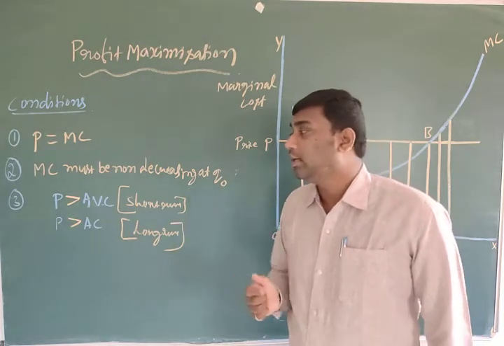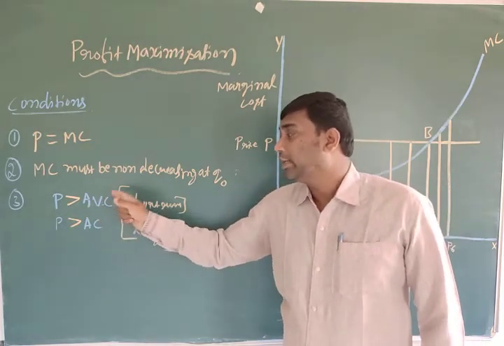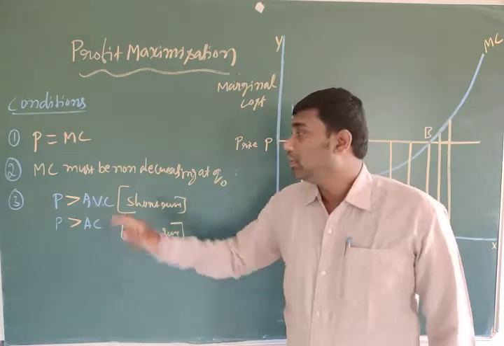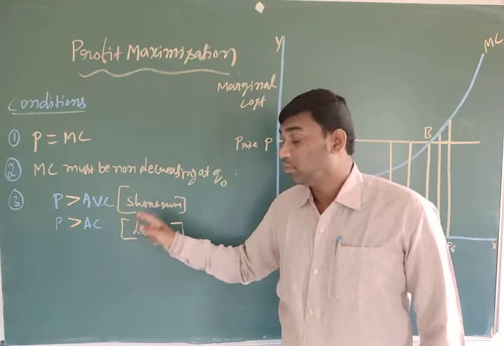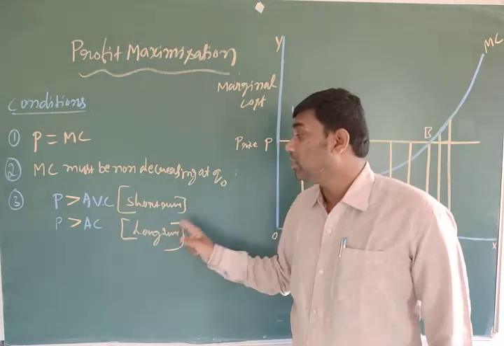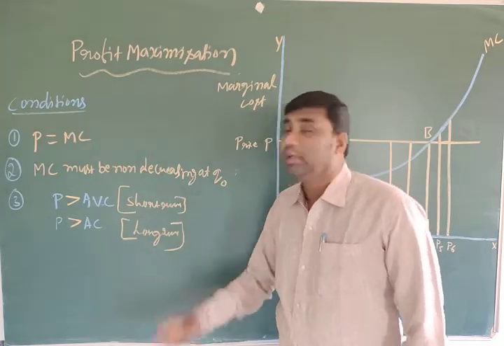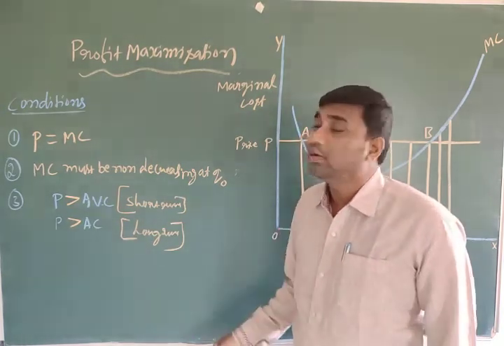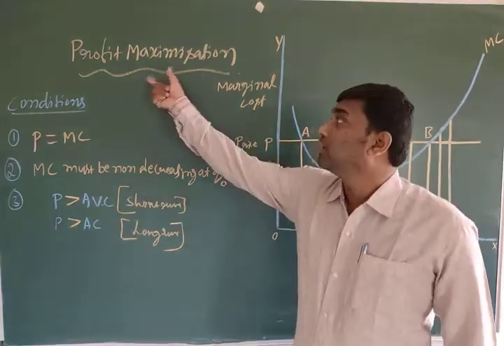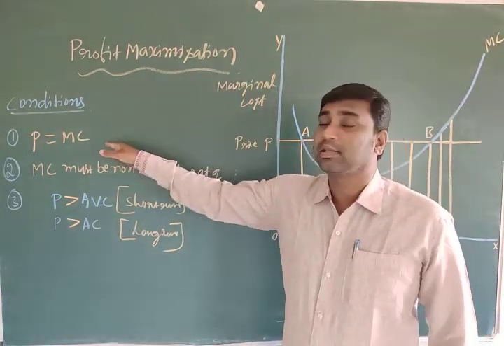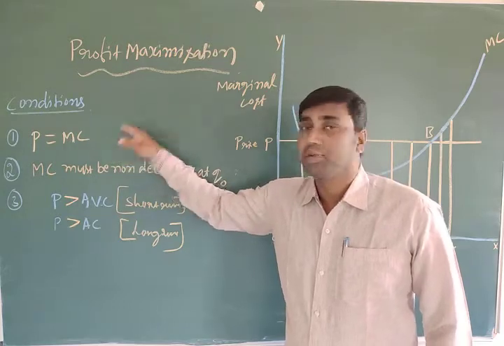Then the third condition is P, price, should be greater than average variable cost in the short run. Price should be more than the average variable cost in the short run, and price should be greater than average cost in the long run. These are all three conditions to fulfill the situation of profit maximization by the firm. Already we discussed that price should be equal to marginal cost.